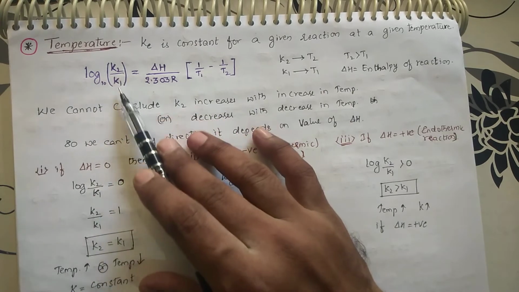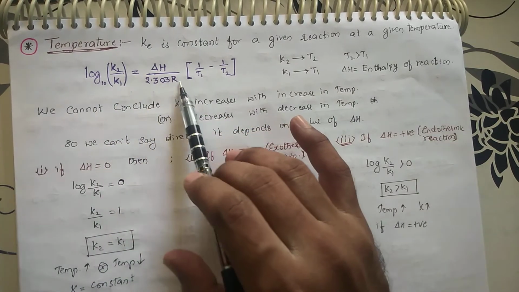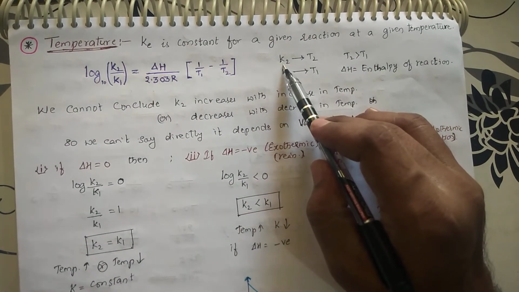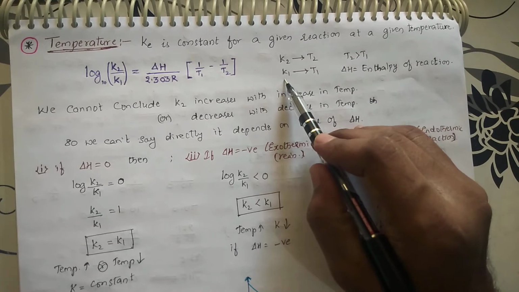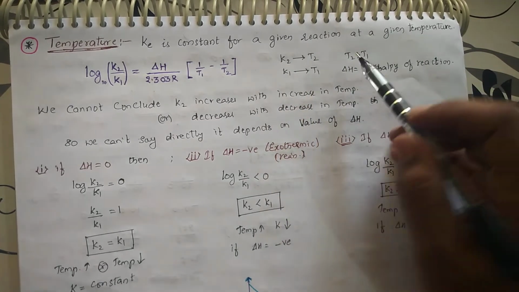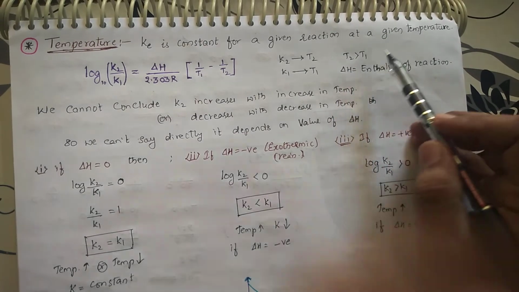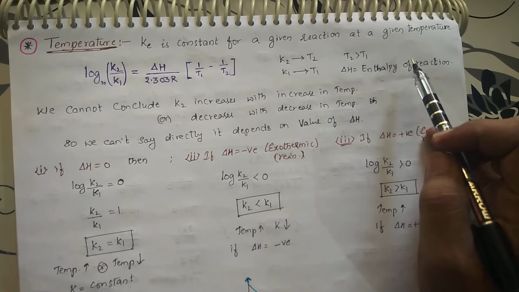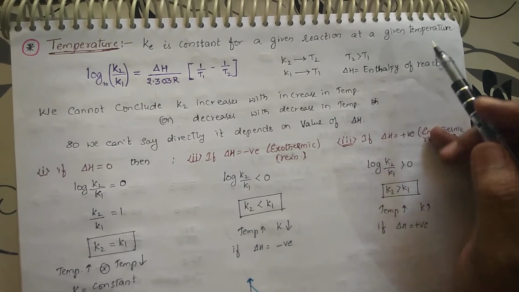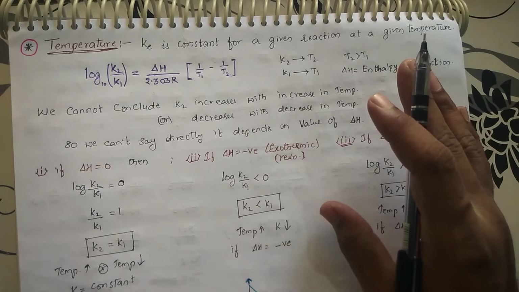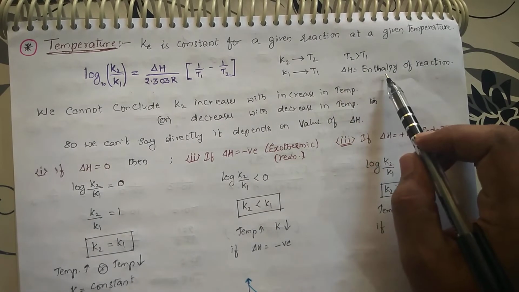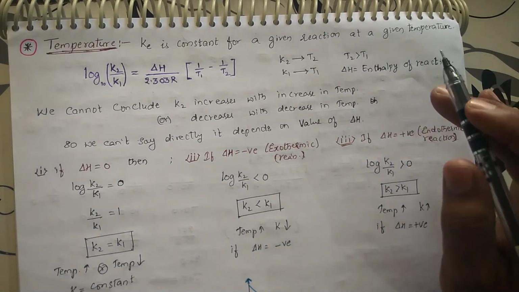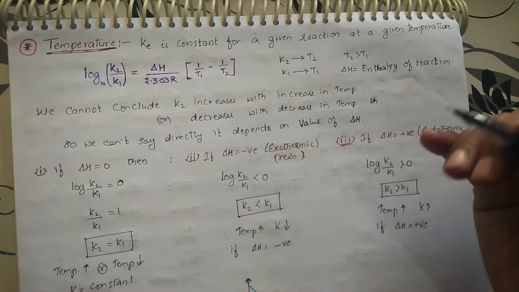So log K2 by K1 is equal to delta H by 2.303 R into (1 by T1 minus 1 by T2). K2 is the equilibrium constant measured at temperature T2. K1 is measured at temperature T1. Here T2 is greater than T1. Delta H is the enthalpy of the reaction. Enthalpy of the reaction means the amount of heat either liberated or absorbed. If it is liberated, it is called an exothermic reaction. If it is absorbed, it is called an endothermic reaction.